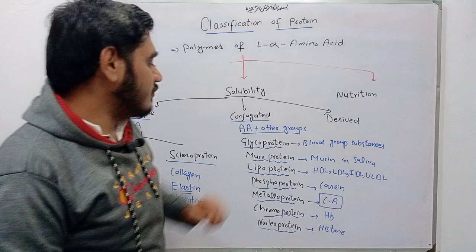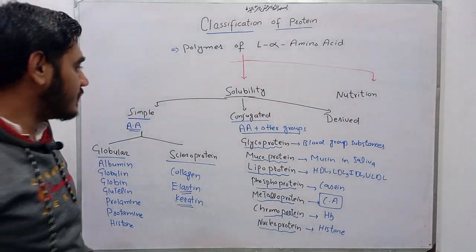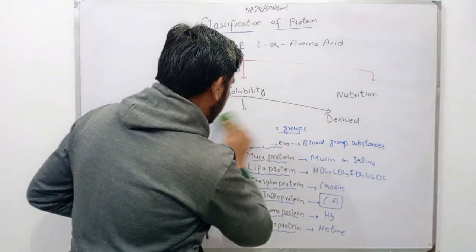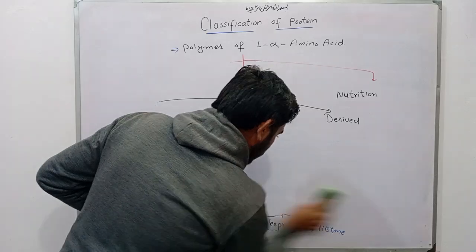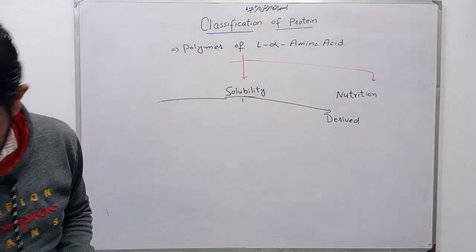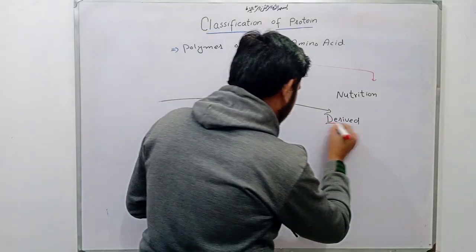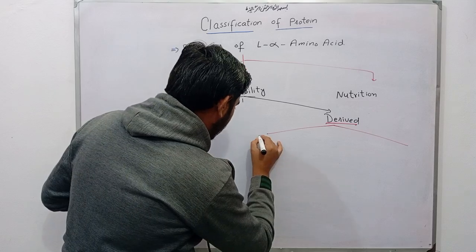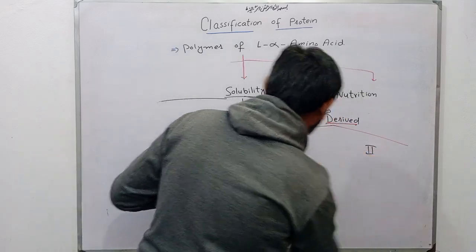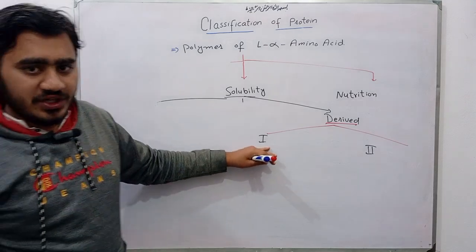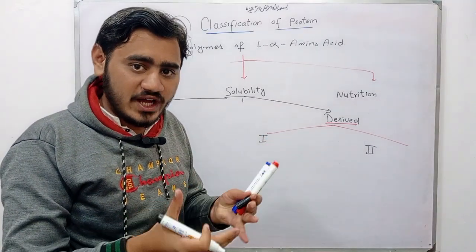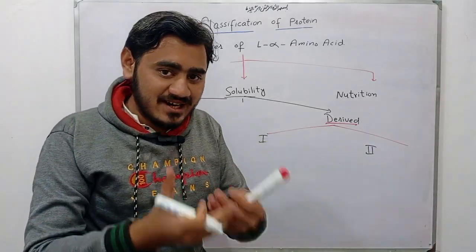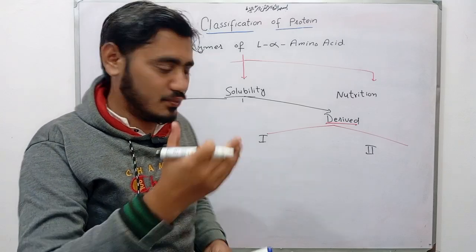Now coming toward the derived protein. This derived protein is further classified into primary and secondary derived protein. The primary derived protein is the primary hydrolyzed form of simple and conjugated protein, while secondary derived protein is a secondary hydrolyzed form of the simple and conjugated protein.